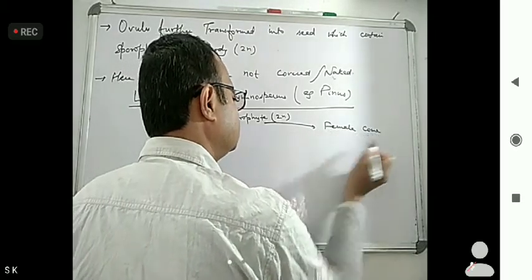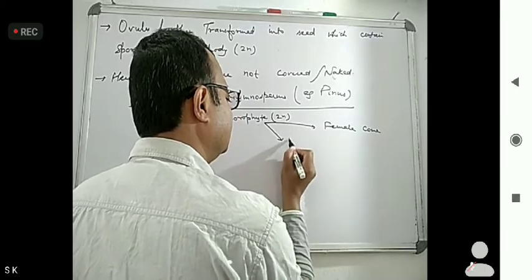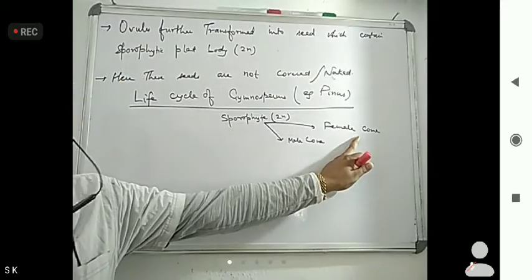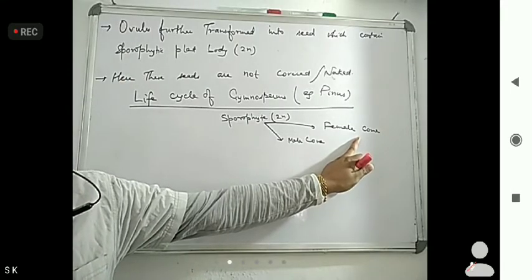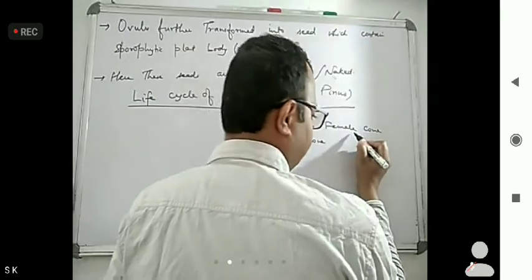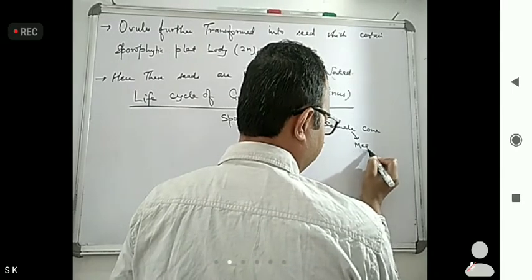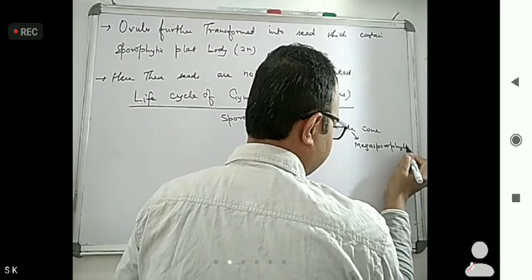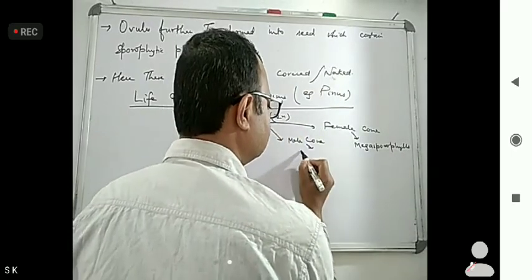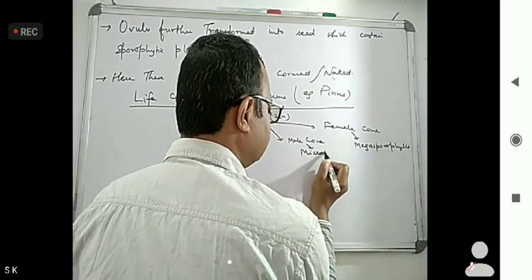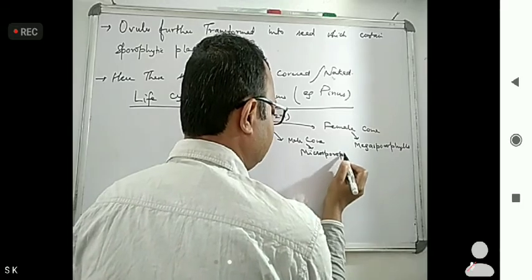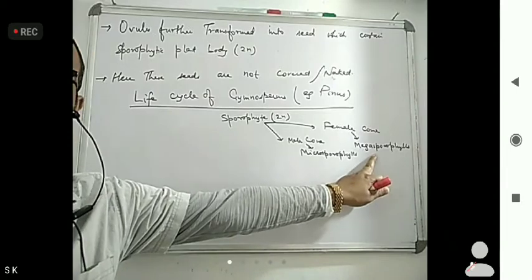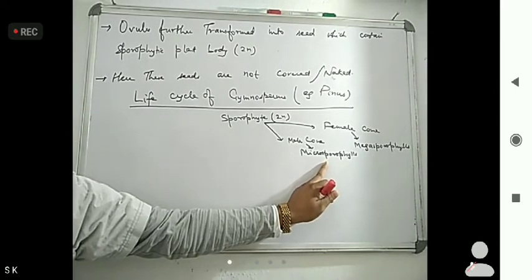Okay, now this sporophyte contains a female cone, and also a male cone. One is the female cone, one is the male cone. The female cone forms megasporophylls, and the male cone forms microsporophylls.